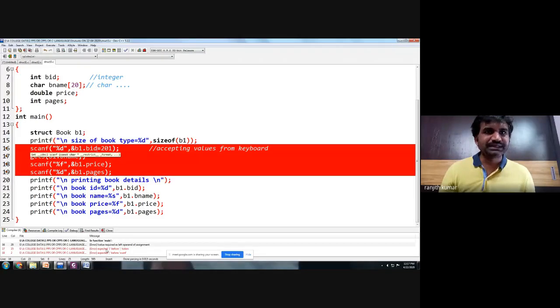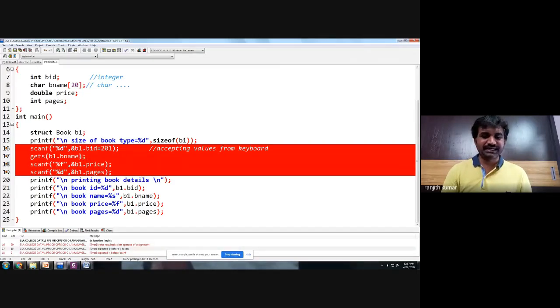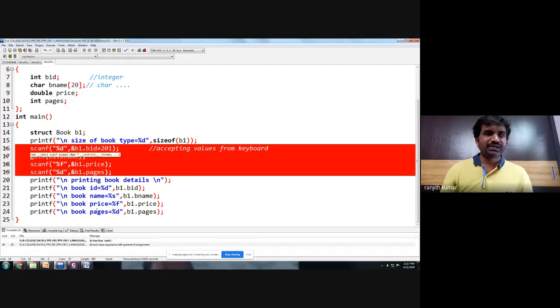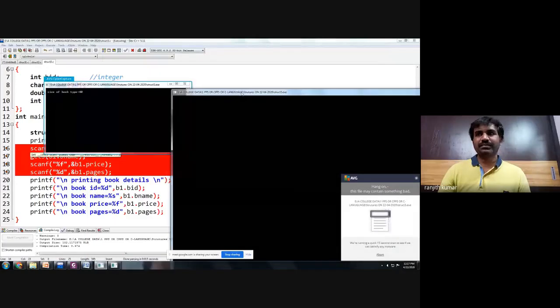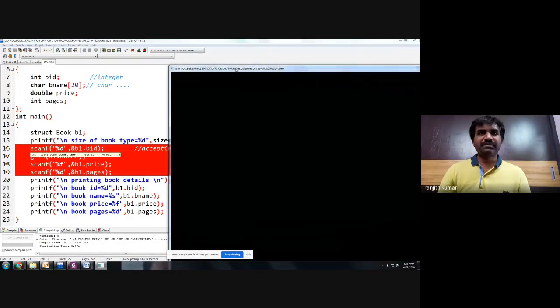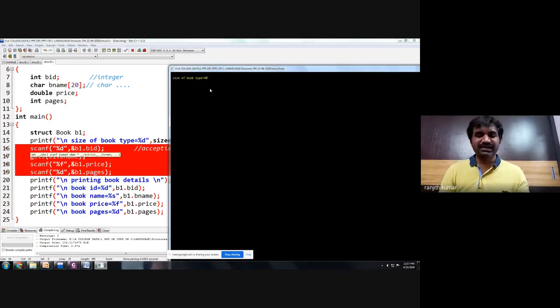We have some errors here. Let us correct them. For b1 dot bname, the semicolon should be at the end. And there is one more error, the value should be removed. Yes, now there are no errors. Let us compile. If you run this program, what will happen? It is asking the user to enter values. So I'm entering 302 as the book number, and the book name is, let us enter one more book.